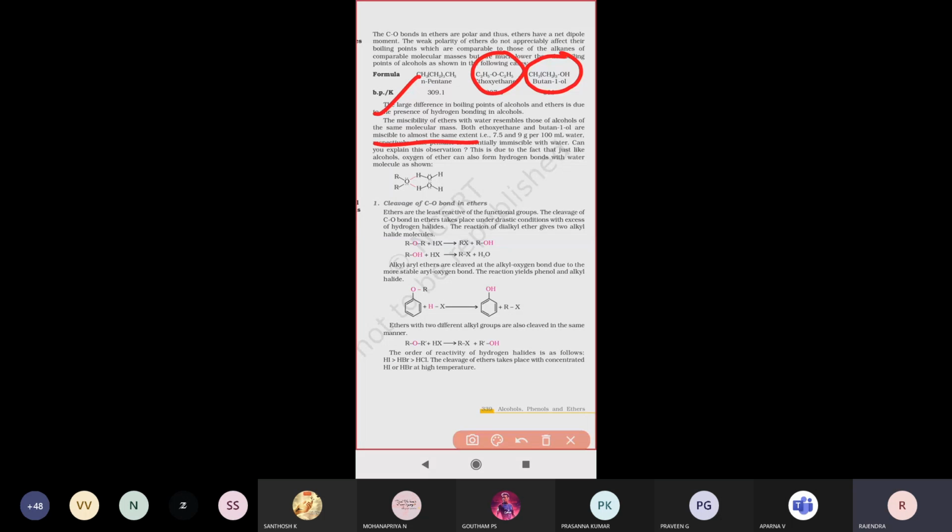That means these two compounds are water soluble, to an equal extent. Equal amounts of butan-1-ol and ethoxyethane dissolve.